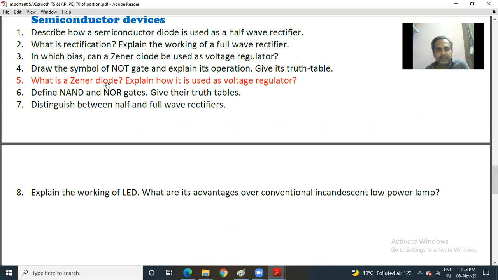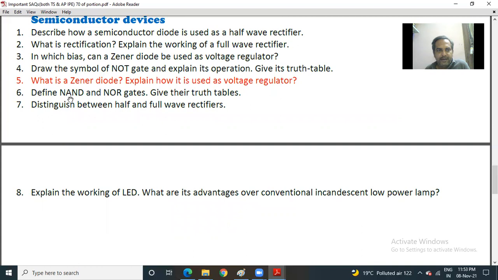Next, 5. Which is a Zener diode? Explain how it is used as voltage regulator. So 3 and 5 similar, but there is no urgency to read answer of this particular question for 2022.